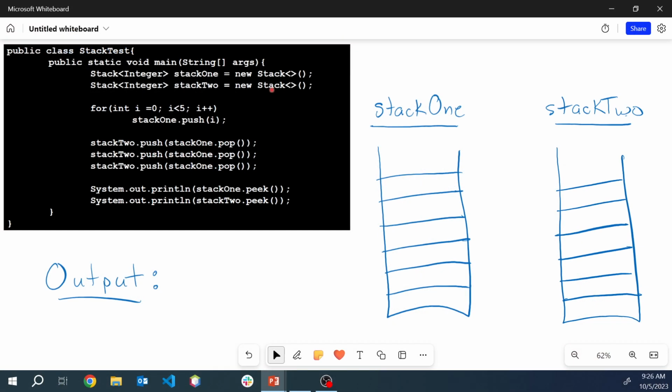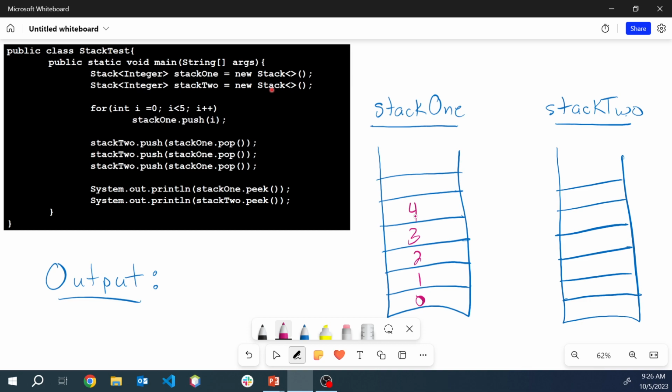Let's come over here to the tried and true tablet. Let's go. We have a for loop. What is going to happen in that for loop? The question I want you to ask yourself, after we execute that for loop, is what is going to be stored inside stack 1 at the end of that for loop? And let's trace through that. The answer is we're going to be pushing these values: 0, 1, 2, 3, and 4, right? We push into that stack 5 times, starting at 0. So 0 goes first, then 1 goes on top, then 2 goes on top, and so on.